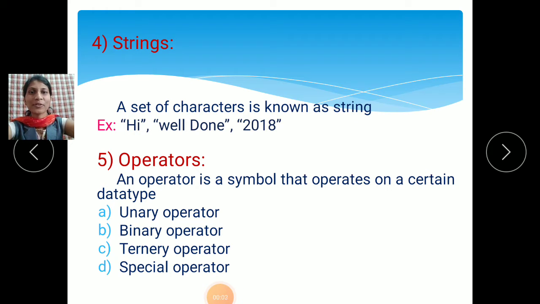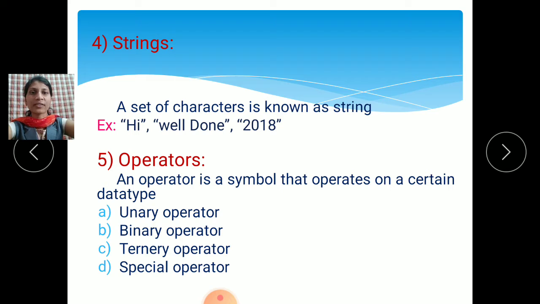Hello students, good morning. In today's video, we are discussing strings. This is the fourth C token of C programming. In previous videos, we discussed the first three C tokens. The fourth type of C token is strings.